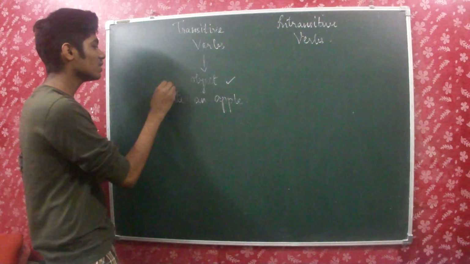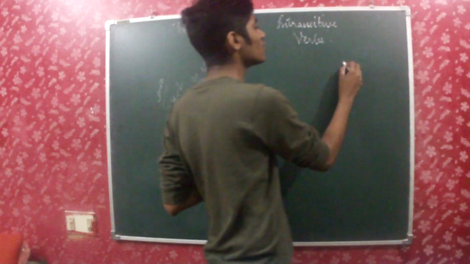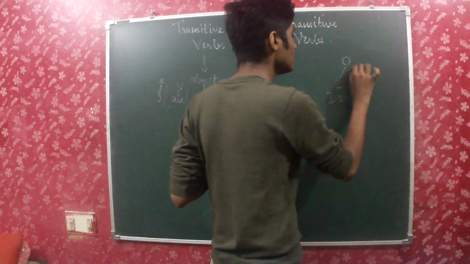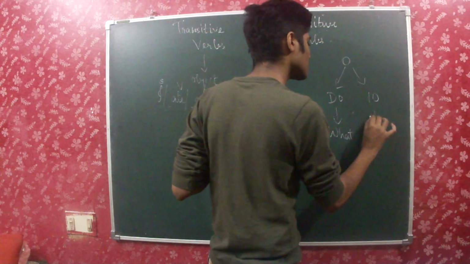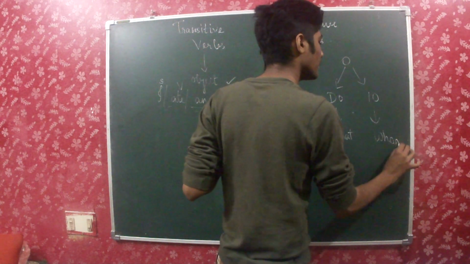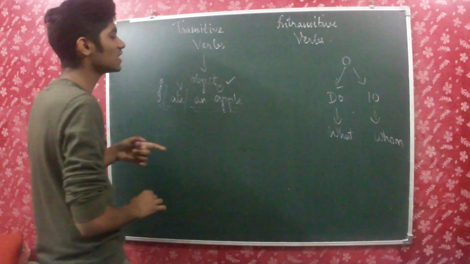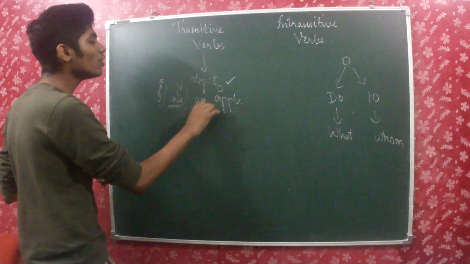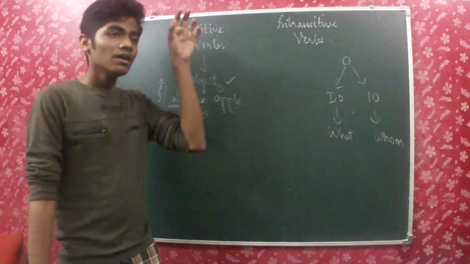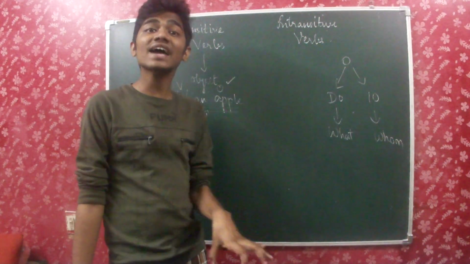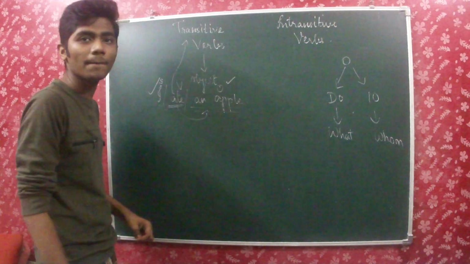I ate an apple. So here I is the subject, ate is the verb, an apple. I told you that objects are of two types, direct object and indirect object. Direct object answers the question what, and indirect object answers the question whom, right? So here it answers the question what. What did I eat? I ate an apple. So this is an object. So this verb is followed by an object, right? After the verb we can find an object. So this verb just accepts an object. It has an object. So this sentence has an object. So this verb is said to be a transitive verb.